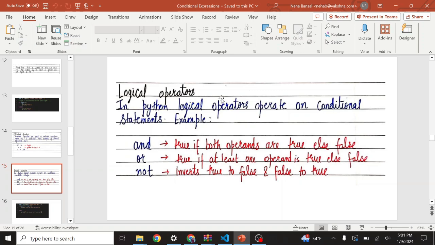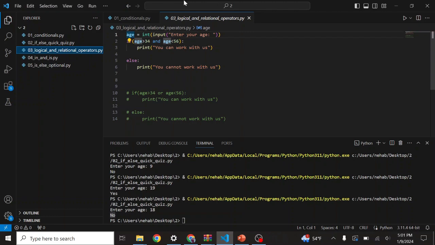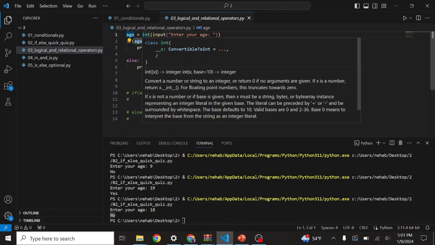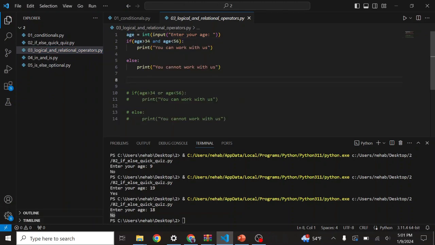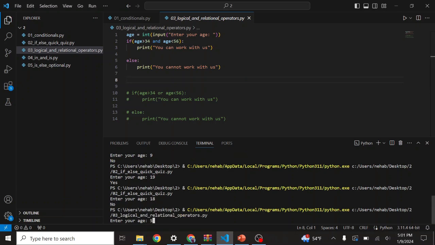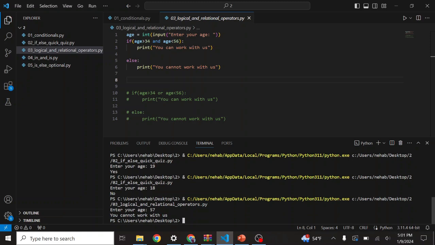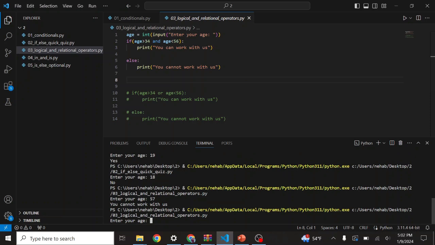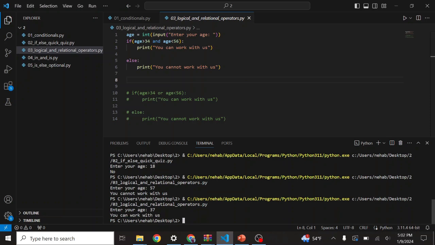So let's make a program of logical operators. Suppose I have used this command like, again, input enter your age. If your age is greater than 34 and less than 56, you can work with us, else you can't work. So age should be between 34 and 56. Let's run this command. If I put here, suppose 57, the output is that you can't work with us because this is outside this range. And if I put suppose 37, it means you can work with us because it is in the range between 34 and 56.